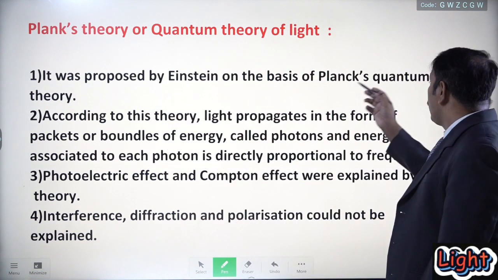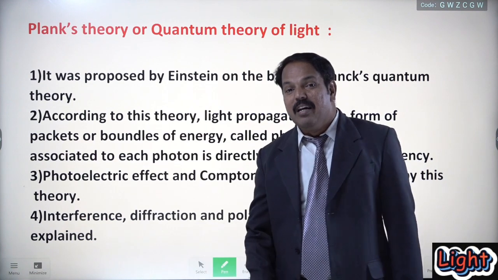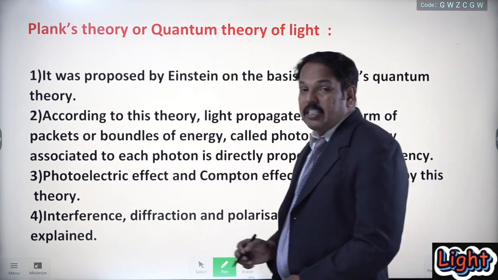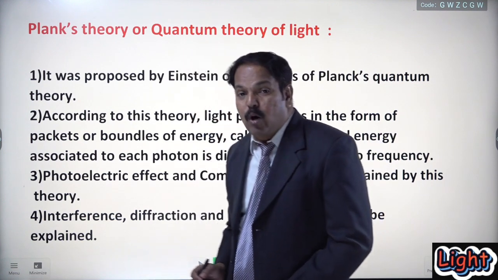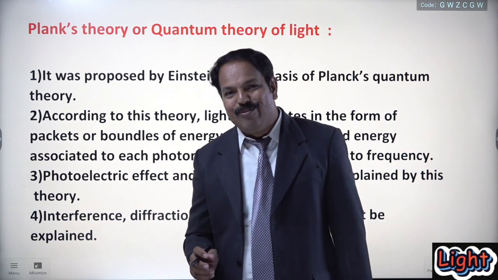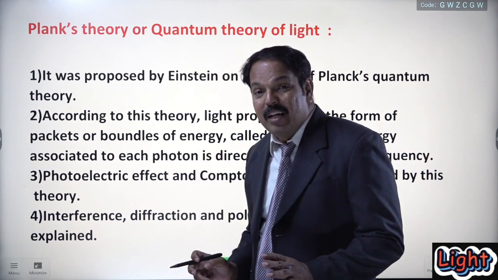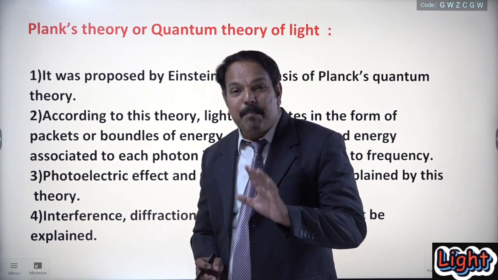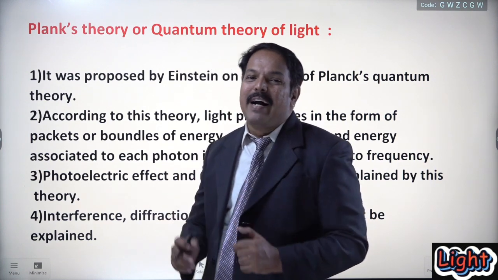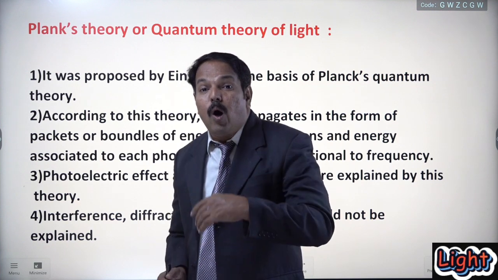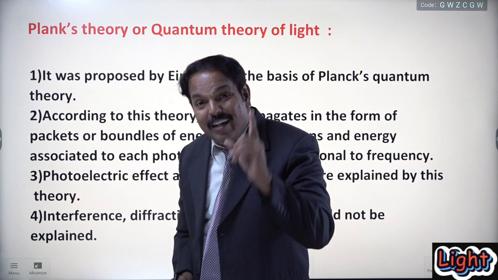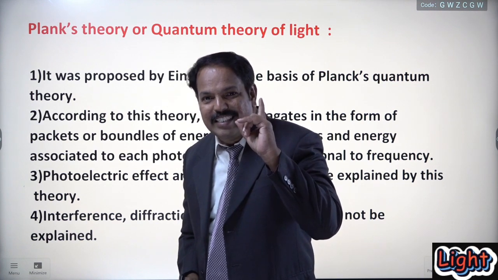It was proposed by Einstein on the basis of Planck's quantum theory. According to this theory, light propagates in the form of packets or bundles of energy called photons, and the energy associated with each photon is equal to h into nu. Now another point. Again the question arises, is it a perfect theory? The answer is no, because by using the particle nature, this theory explains all those concepts which have not been explained by Maxwell or Huygens.